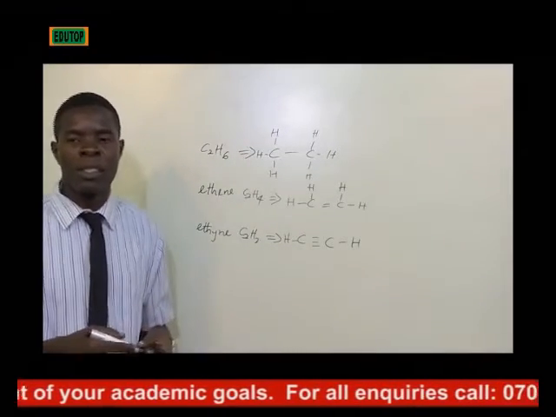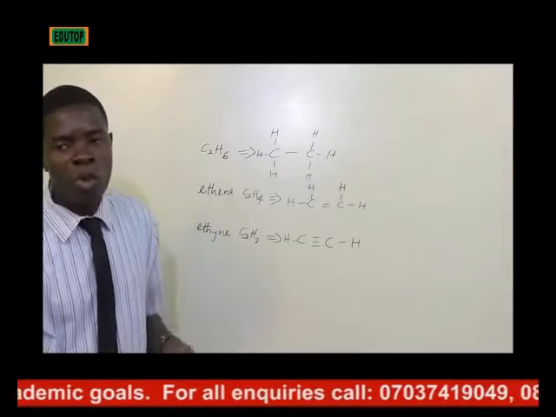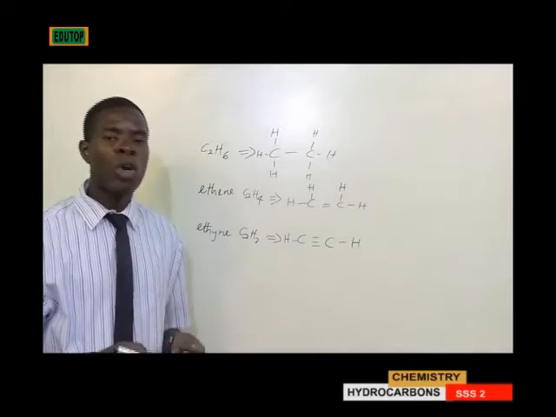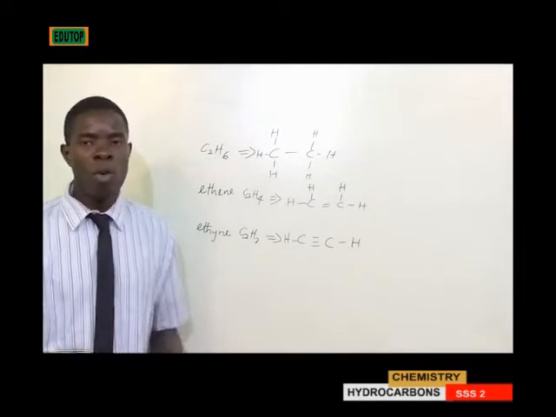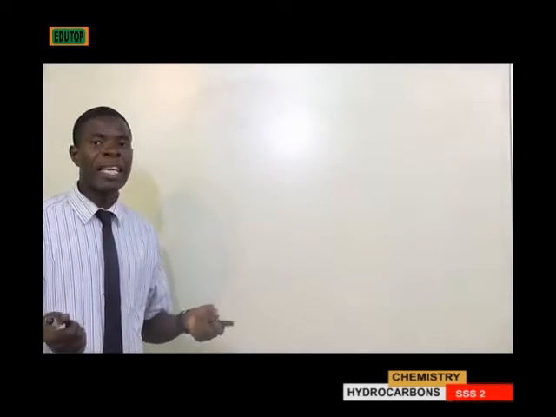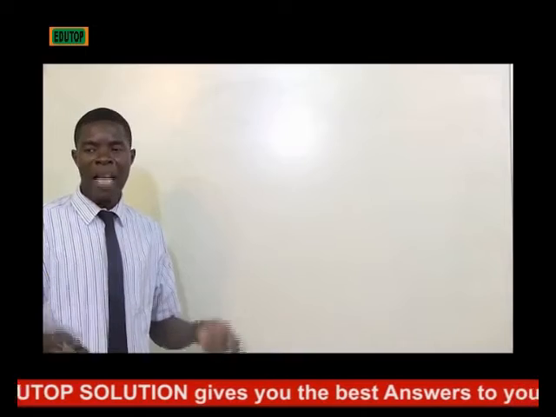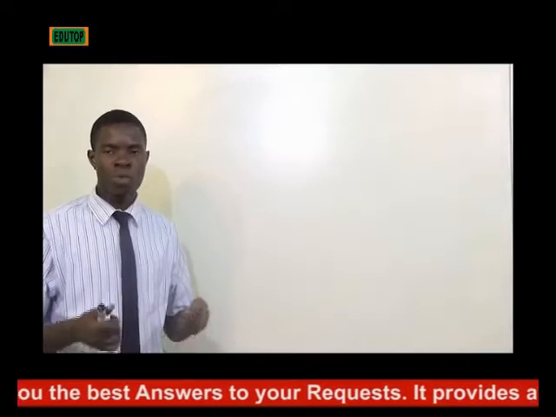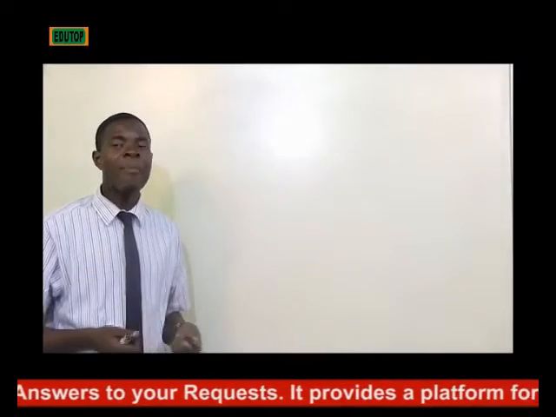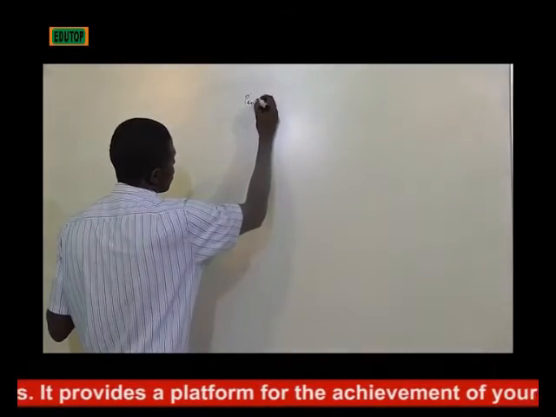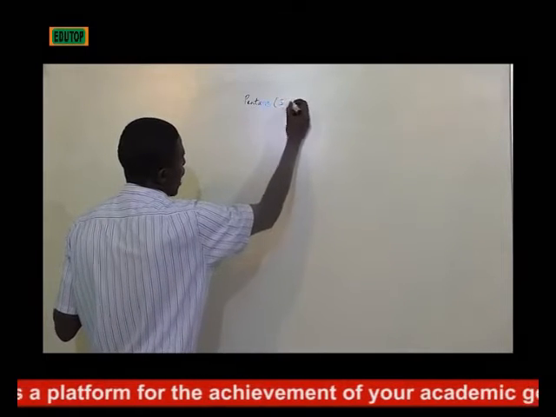Isomerism. What is isomerism? Isomerism is the existence of two or more compounds with the same molecular formula but different molecular structure. As an example, pentane has 3 isomers. You have normal pentane, 2-methyl-butane and 2,2-dimethyl-propane. Pentane has 3 isomers.